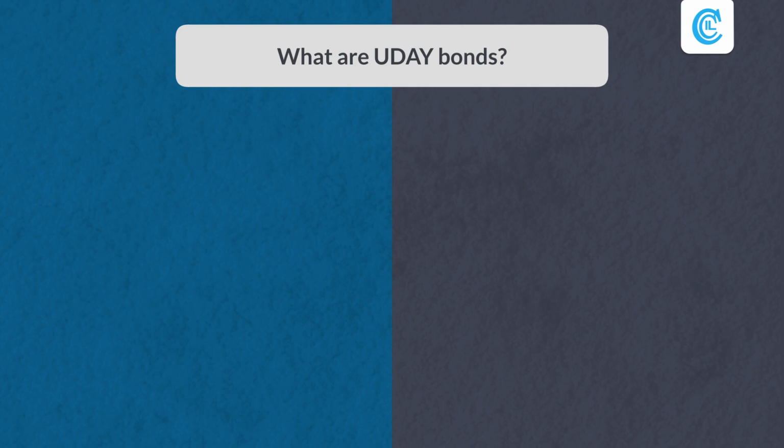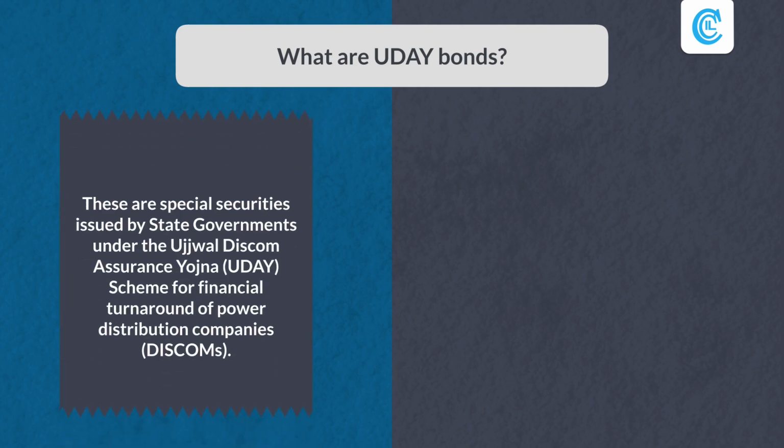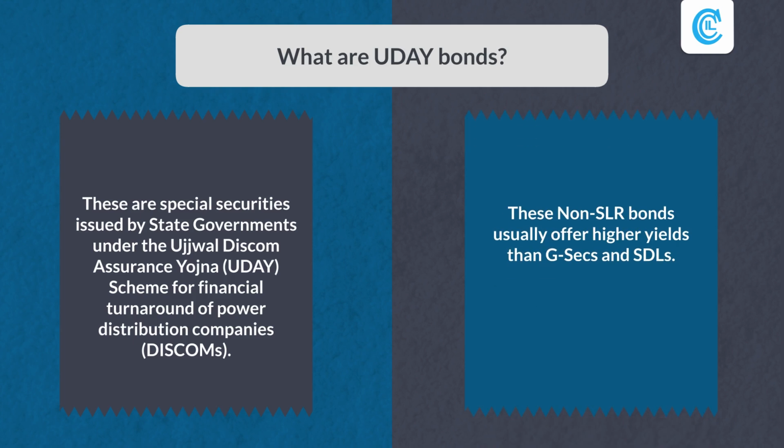What are Uday bonds? These are special securities issued by state governments under the Uday scheme for financial turnaround of power distribution companies. These non-SLR bonds usually offer higher yields than G-Secs and SDLs.